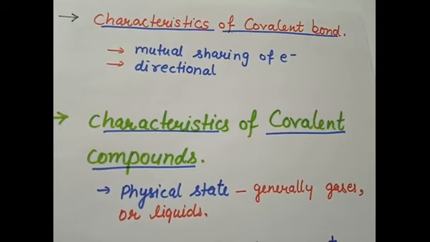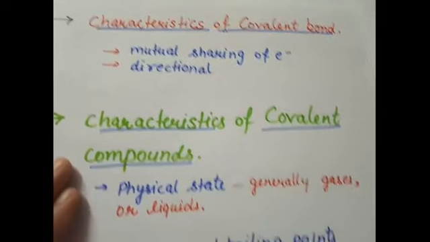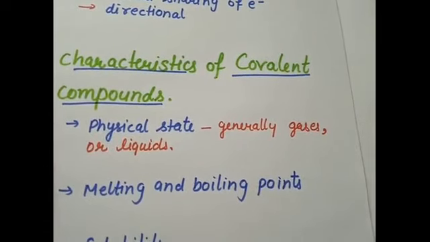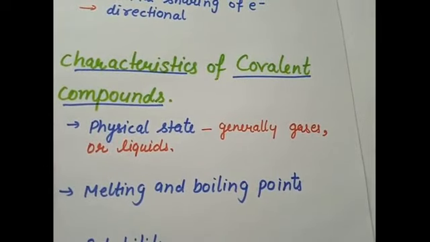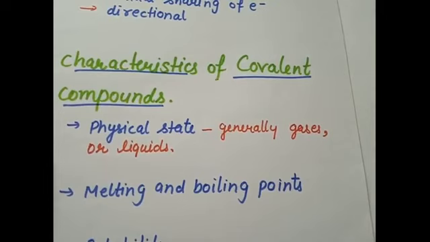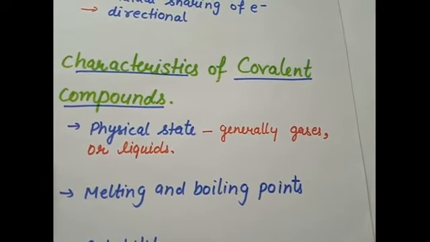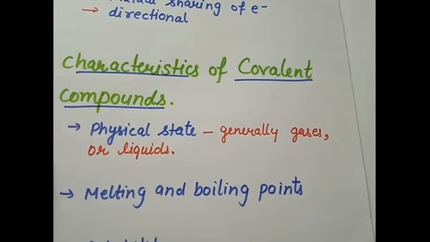The next is characteristics of covalent compounds. First characteristic is their physical state. Generally covalent compounds are found in gas or liquid state, but the compounds having higher molecular mass are found as solids.